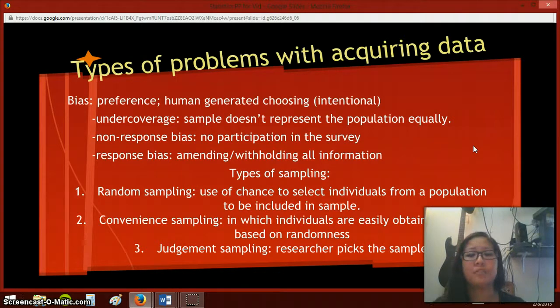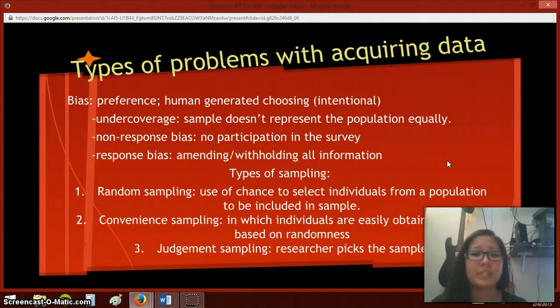Random sampling is a use of chance to select individuals from a population to be included in a sample. Usually that is the best way to choose people for statistics, randomly choosing them. Hopefully they fit into your perspective. Finding people who run around with boutonnieres on them is probably not the easiest. Convenience sampling, in which individuals are easily obtained and not based on randomness.